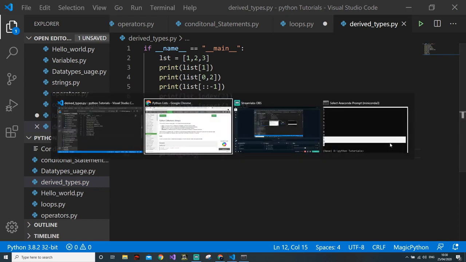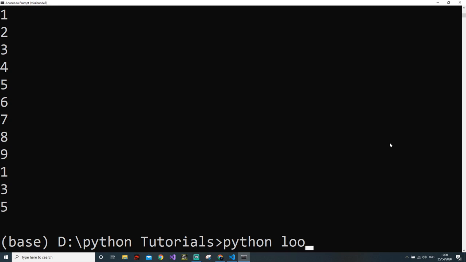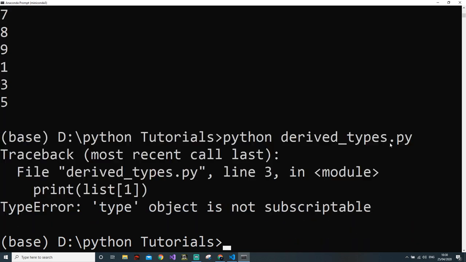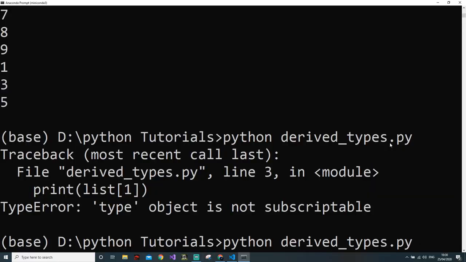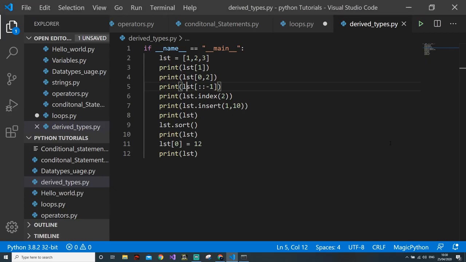Okay. Now I go to my command line. Then I do python derived data types.py. Type is not subscriptable. List should be subscriptable, obviously, because I have written lsg. I can't write lsg. I have to write lst. Okay. Oh. And I do this.